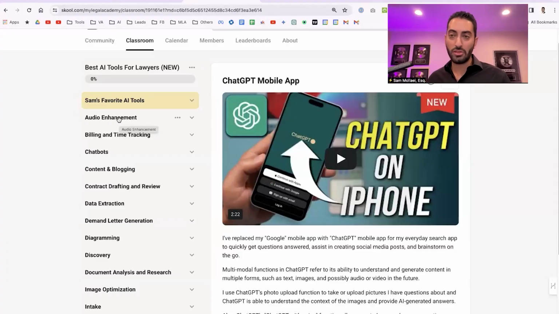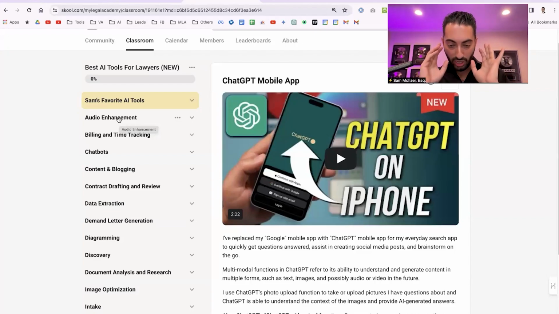So I'm going to go through the categories and give you the rundown, preview some of them, share with you what exists, what doesn't, some of the capabilities, to know at least that this is supposed to be a resource. It's not something where all of a sudden you go and use all 75 of these. By the way, there are 75 tools here, which is crazy. It's just meant to be used as a resource.